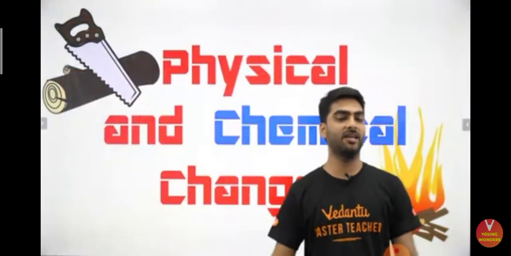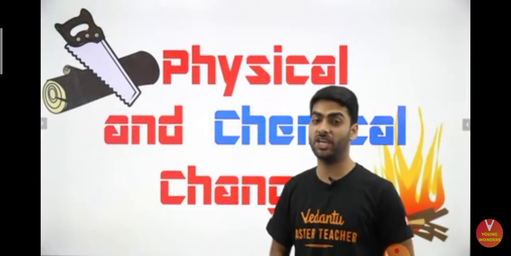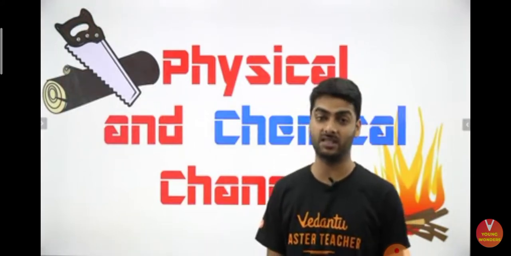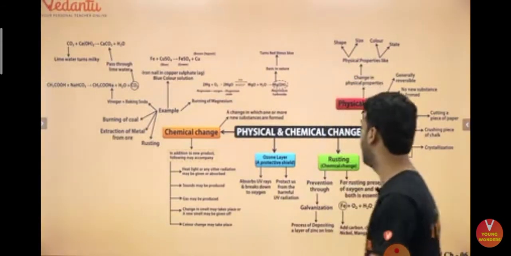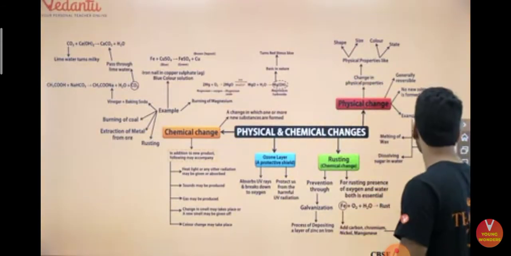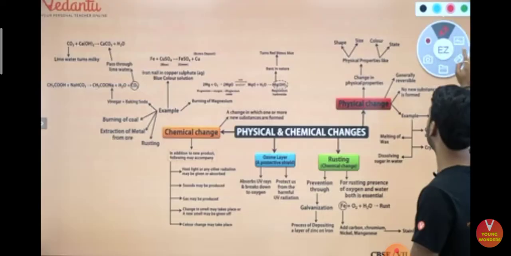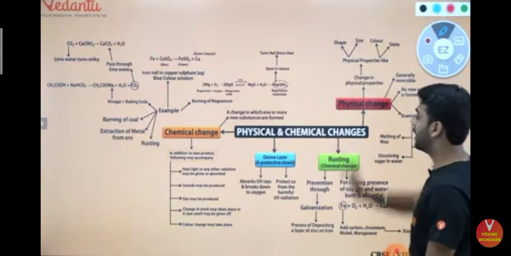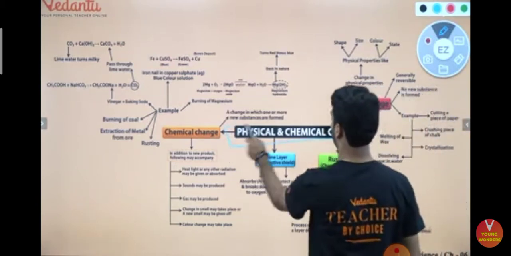So guys, let us begin learning about physical and chemical changes, a chapter from your grade 7 Science NCERT textbook. Let us quickly begin the learning. Here we have an amazing mind map created by the content team at Vedantu Young Wonders. So guys, let us begin with physical and chemical changes.